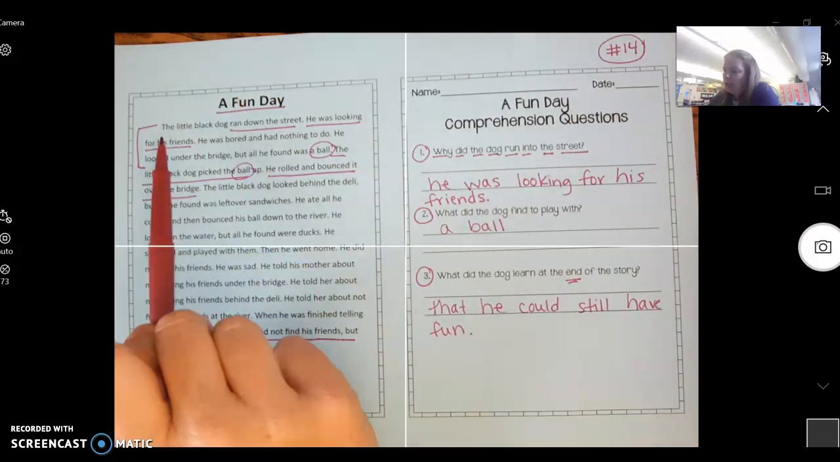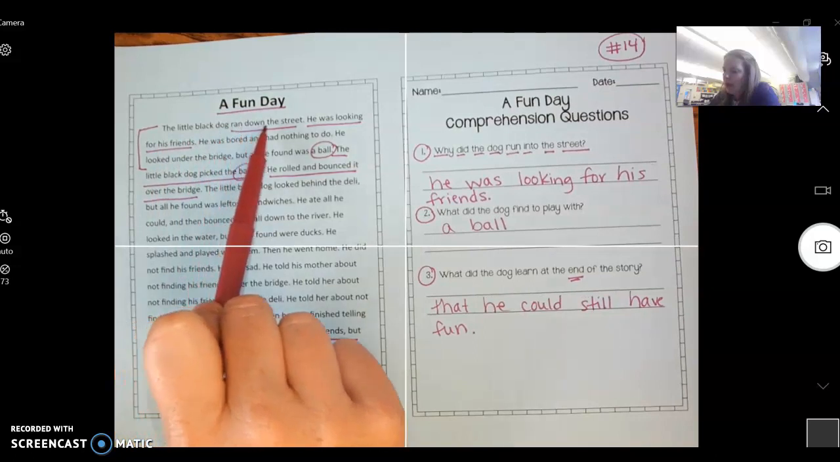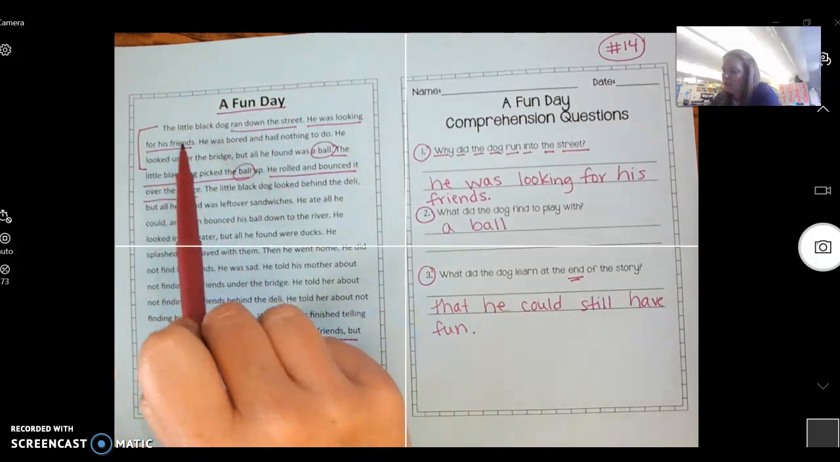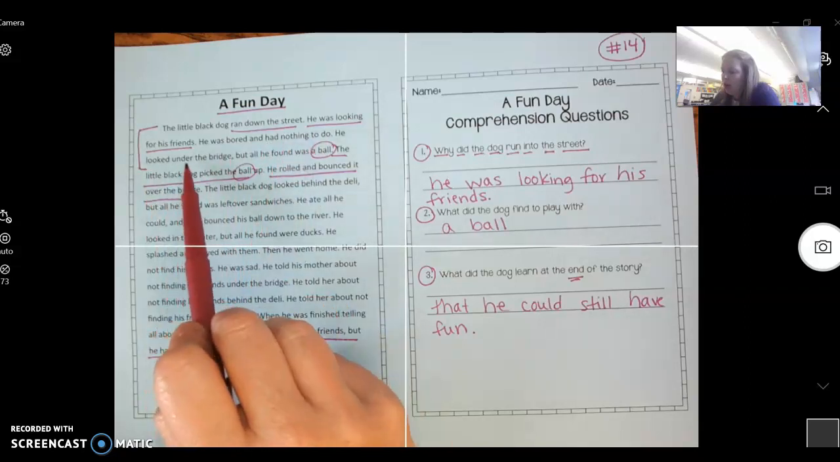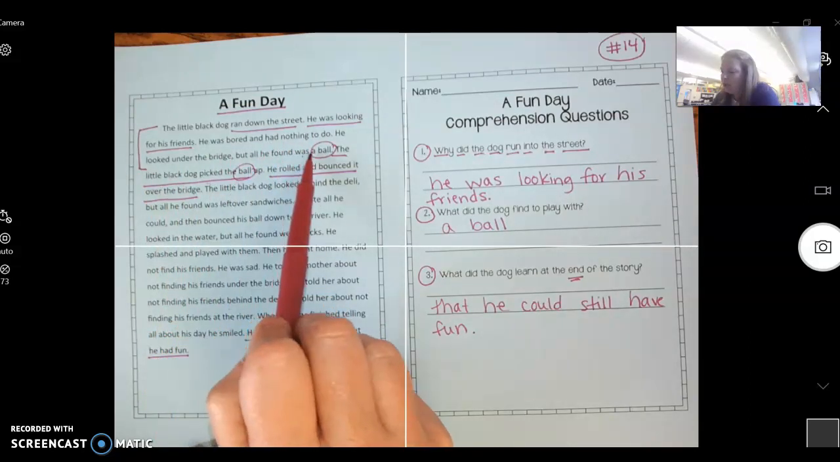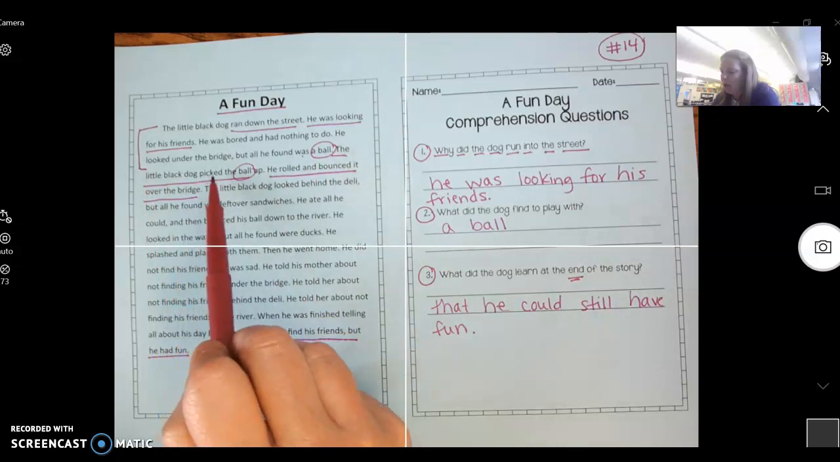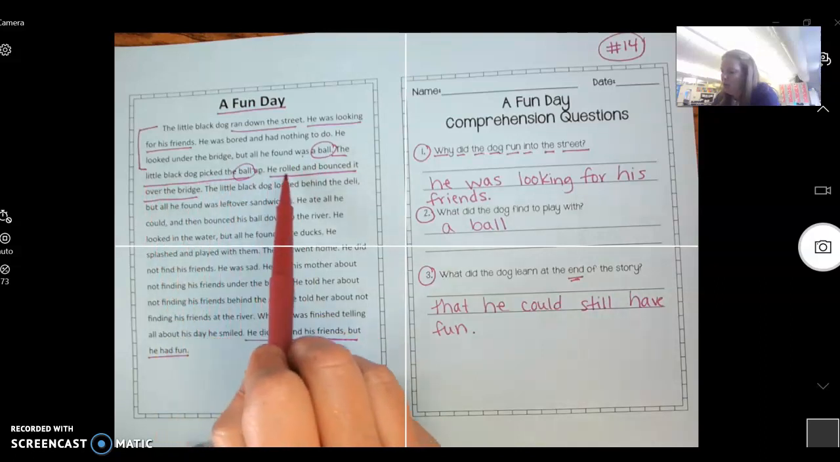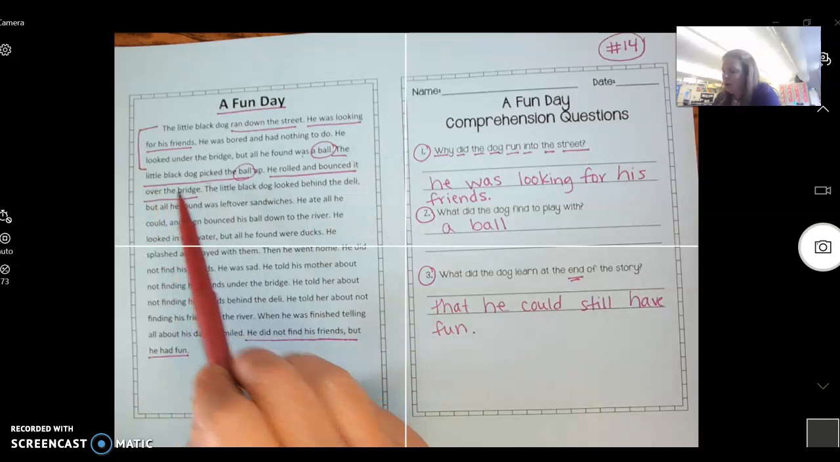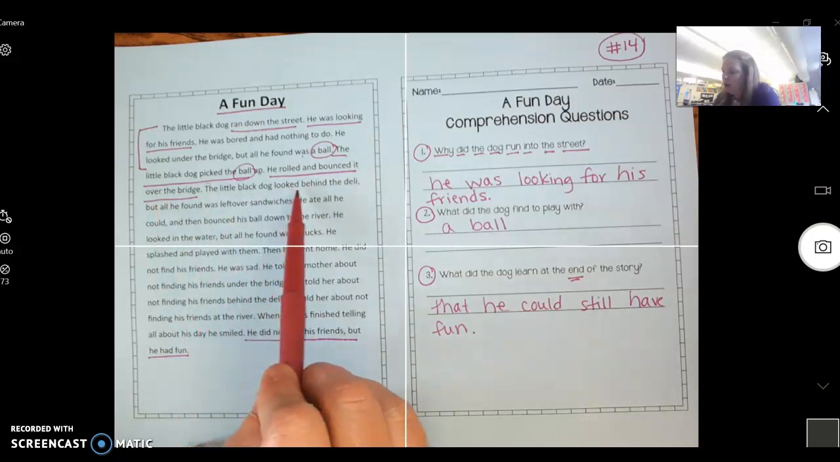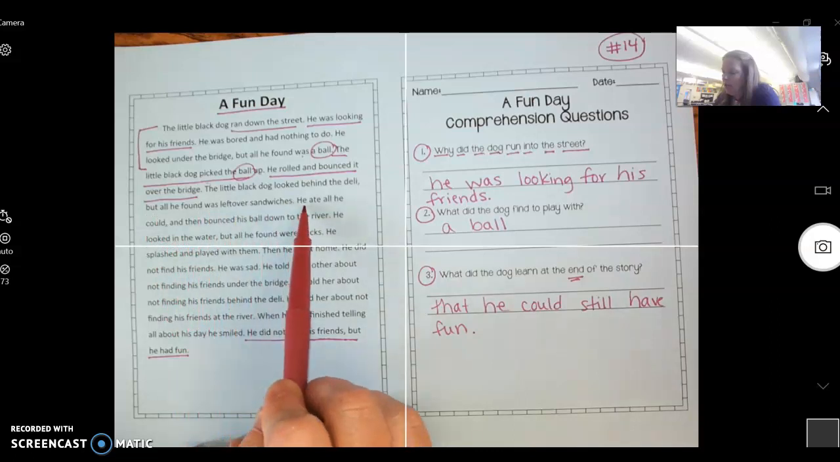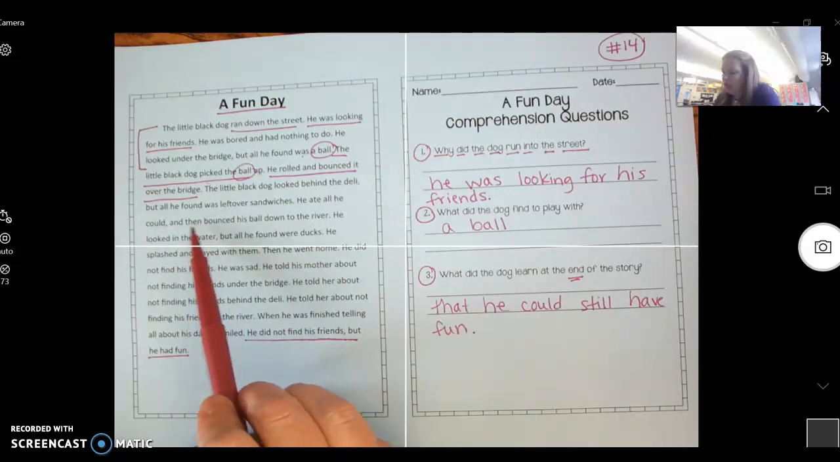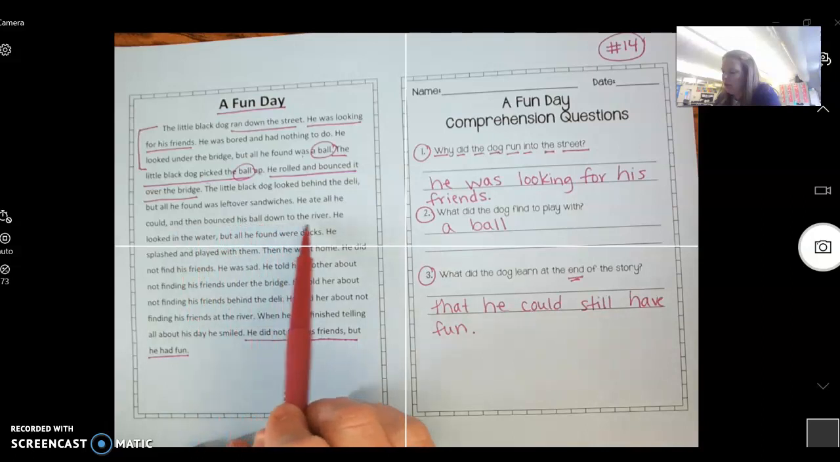A fun day. The little black dog ran down the street. He was looking for his friends. He was bored and had nothing to do. He looked under the bridge, but all he found was a ball. The little black dog picked the ball up. He rolled and bounced it over the bridge. The little black dog looked behind the deli, but all he found was leftover sandwiches. He ate all he could and then bounced his ball down the river.